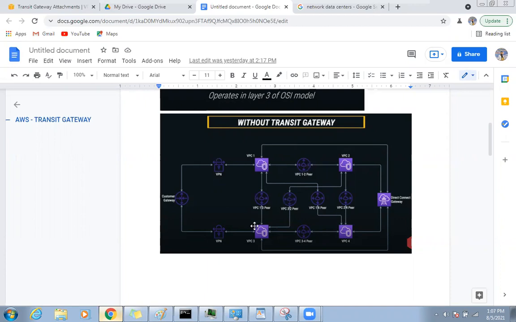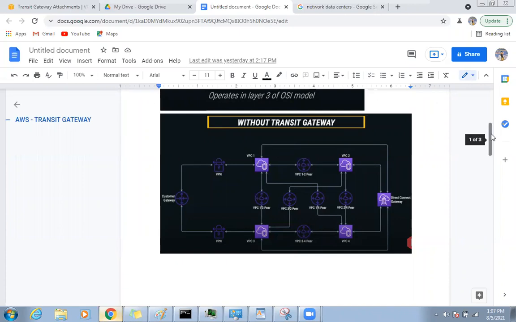VPC peering between 1, 2, 1, 4, 1, 3, like this. VPC peering was very difficult. I think till last year many customers were still running with VPC peering. But there were a lot of challenges. Each VPC needs to have a peer with every other VPC.